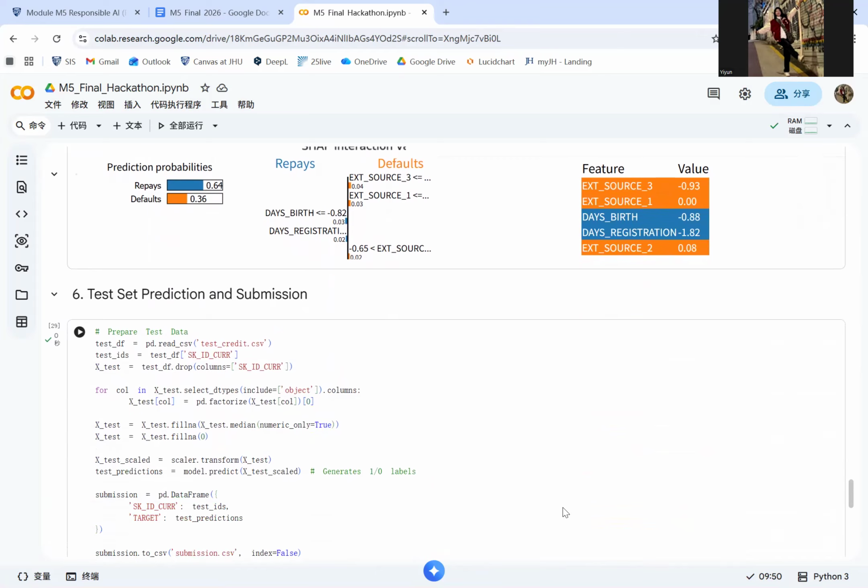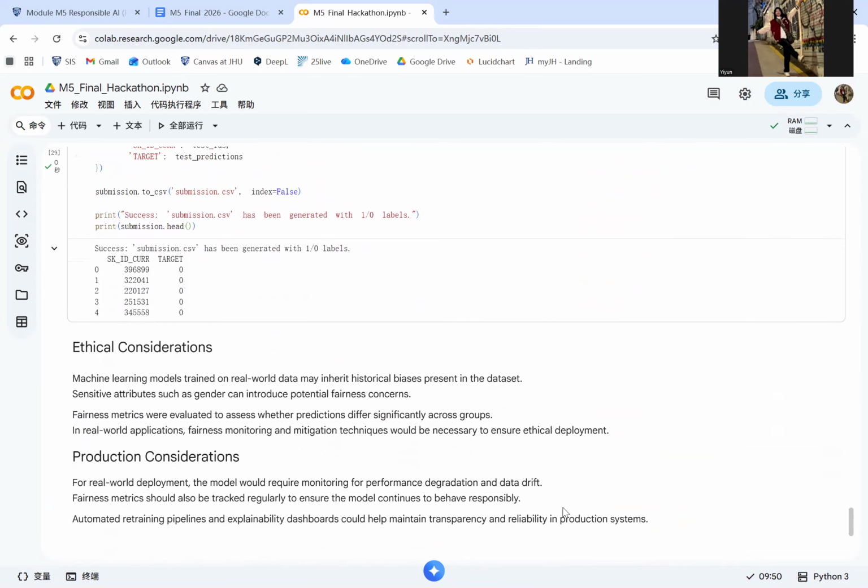So after all, let's do the conclusion part. From the ethical considerations, interpretability is important because it allows model decisions to be audited and understood. When machine learning models are used in real-world decision-making, transparency helps increase trust and allows potential bias to be detected. The project demonstrates how machine learning can be developed while incorporating responsible AI principles.